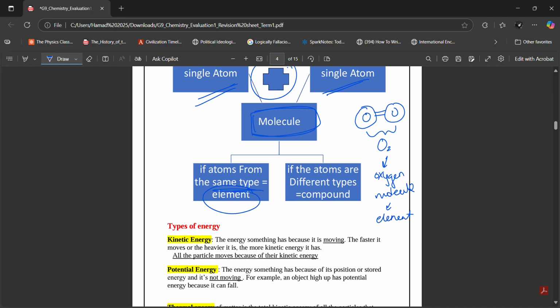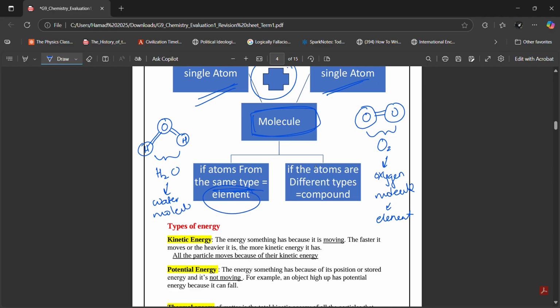Now, Ibrahim, if the atoms are different types, I gave you the example of water. Water is not an element, right? It's a compound. Why? Because it's made up of different types of atoms. How? Again, you have an oxygen atom in water, and then you have two hydrogen atoms. You can see that in water, you have different types of atoms. You have oxygen atoms and hydrogen atoms. They're different. And the chemical formula of water is H2O. Two hydrogen atoms, one oxygen atom. This is a water molecule.